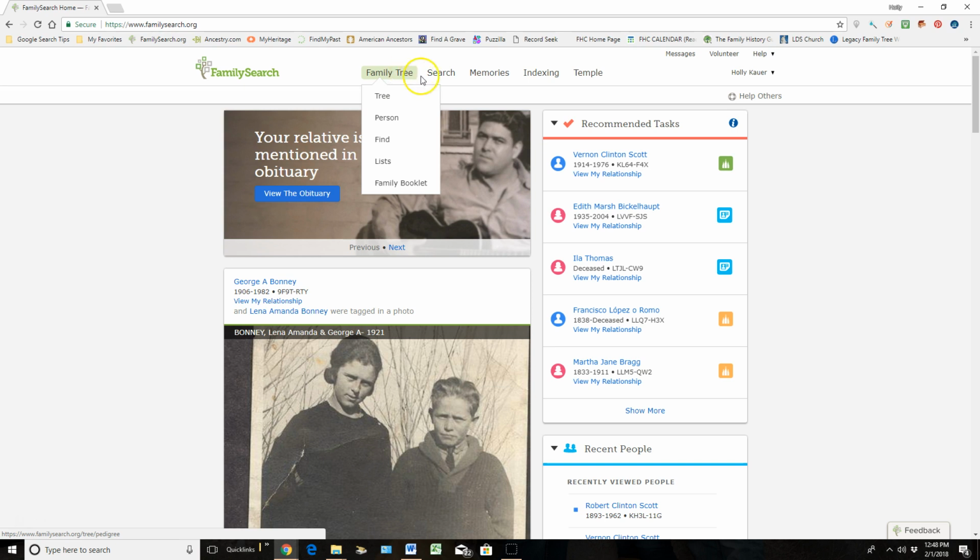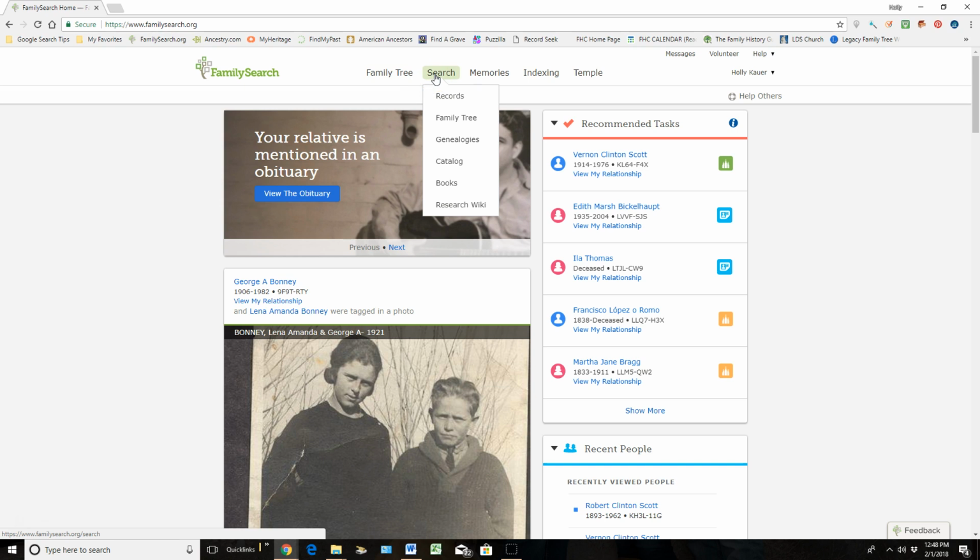So this next area is their search engine. And you're not only able to search out for information, but you're also able to search for sources, which are actual documents like birth and death records and census records and military records, all types of documents that can provide us evidence of our ancestors' lives and of their family relationships.